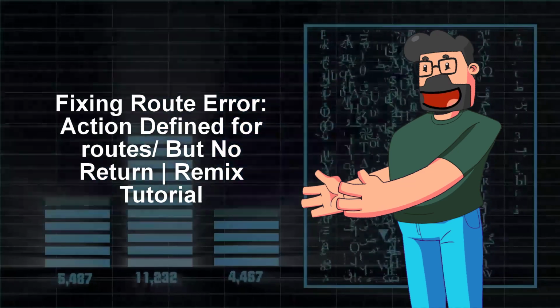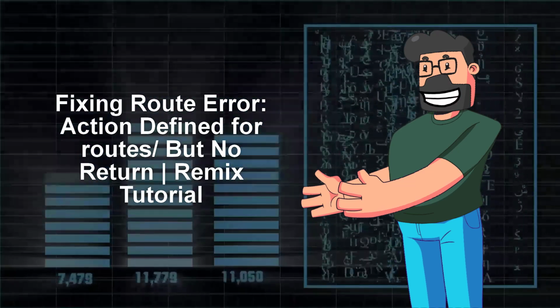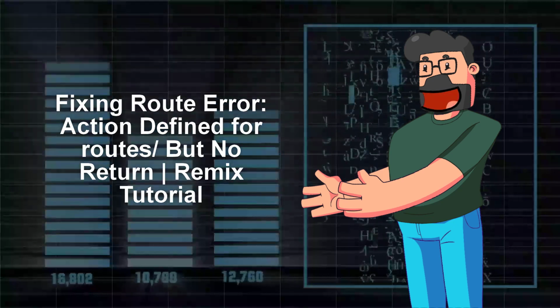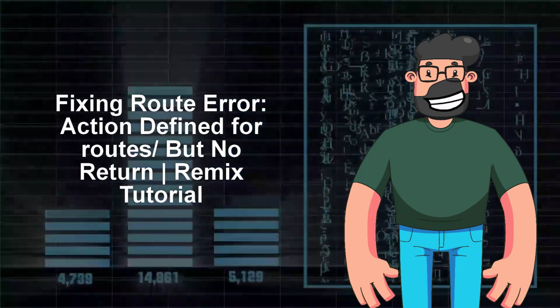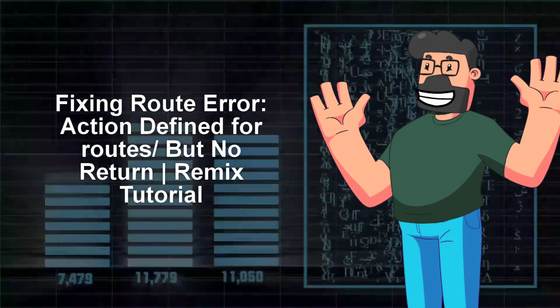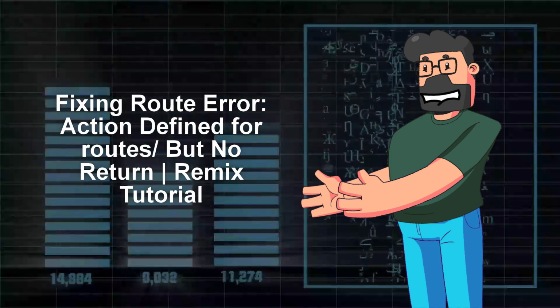We got a little problem on our hands with the Remix project. The error message is telling us that we defined an action for a specific route, but forgot to return anything from the action function. It's a bit puzzling because we're throwing an error in the code, especially when the name is John. Let's dive into the solution for this hiccup.